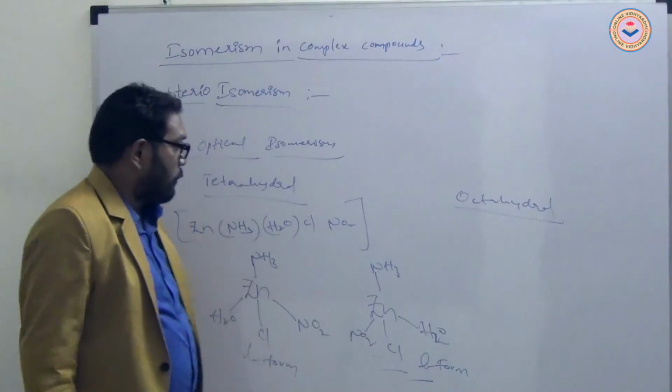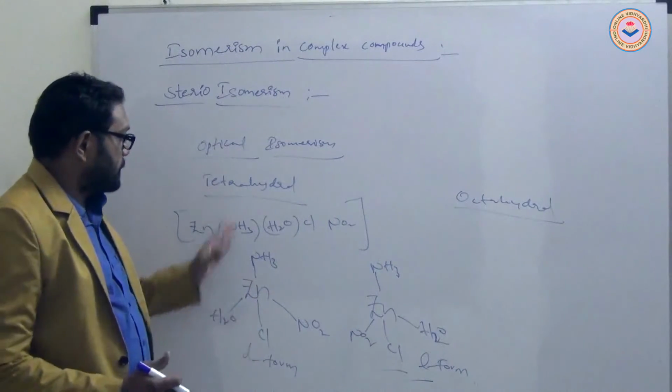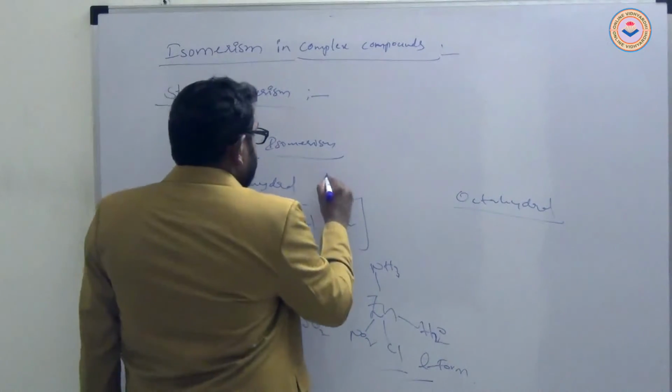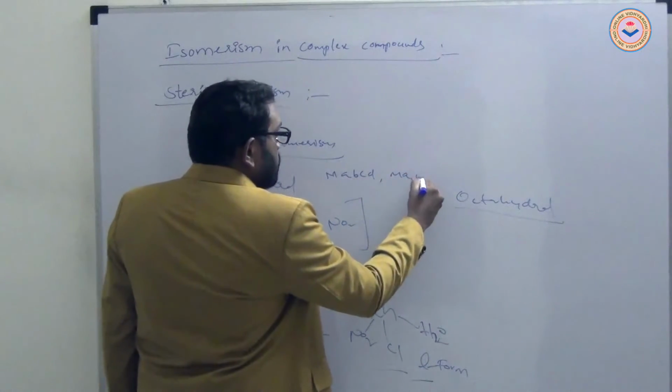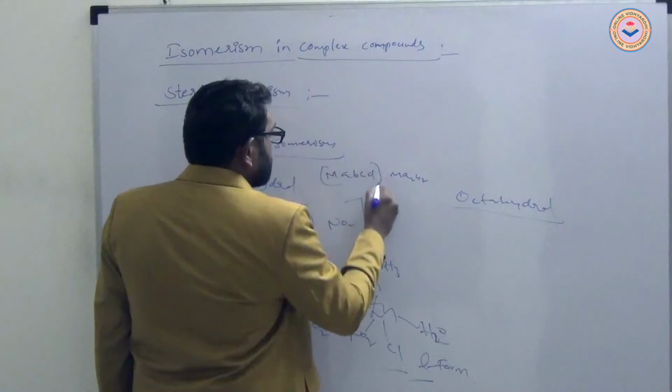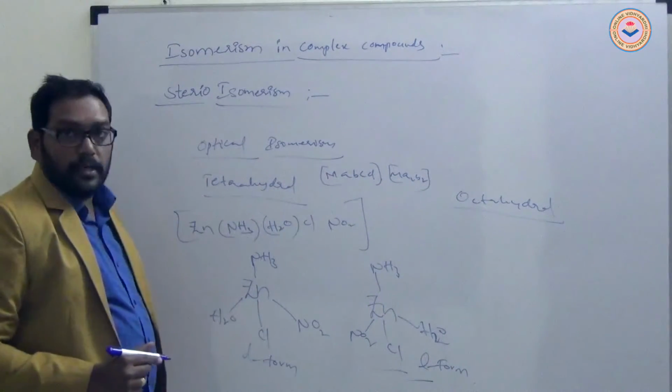The D and L forms. In tetrahedral complex compounds, MABCD type of complex compounds exhibit optical isomerism.